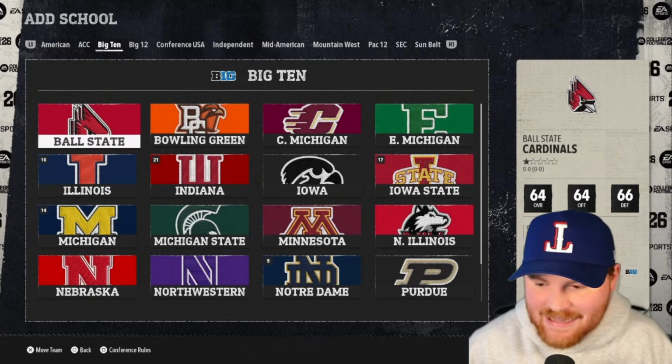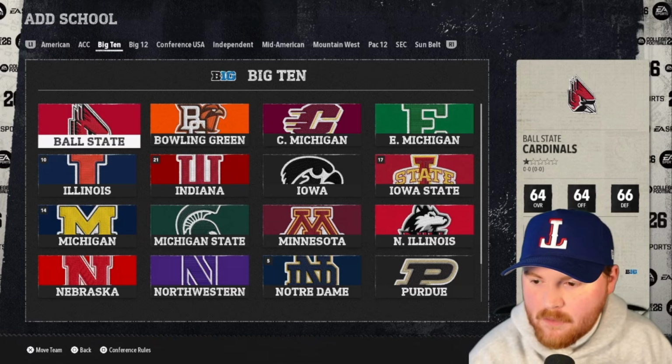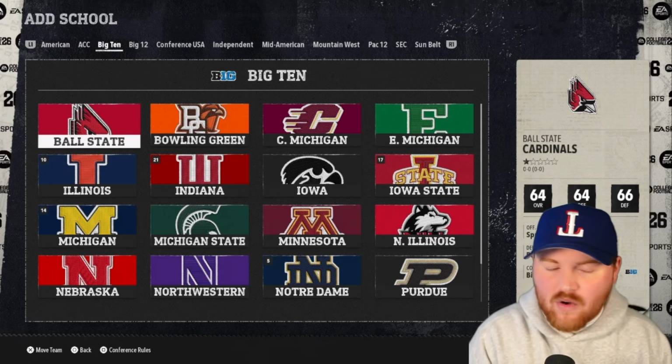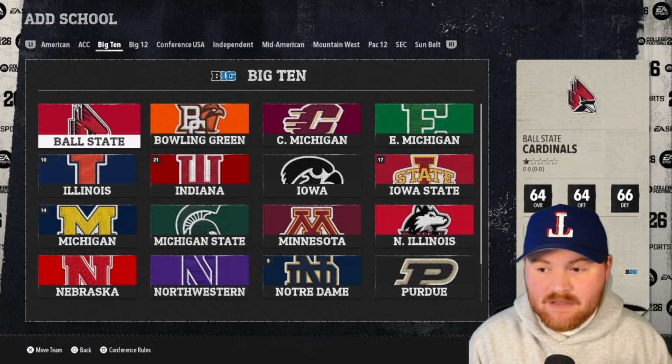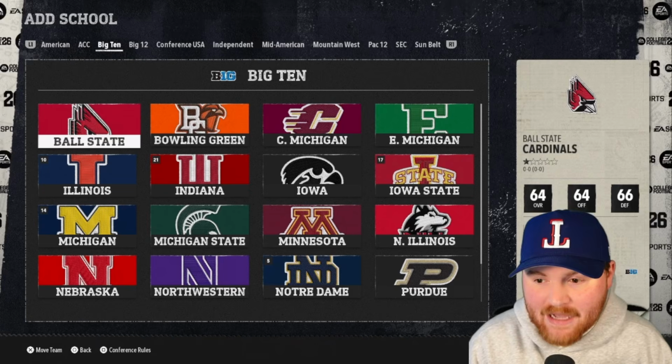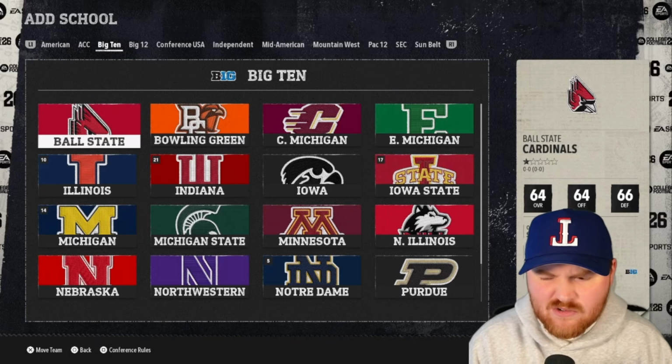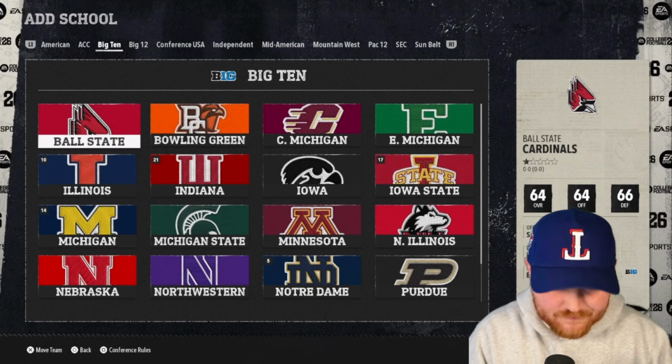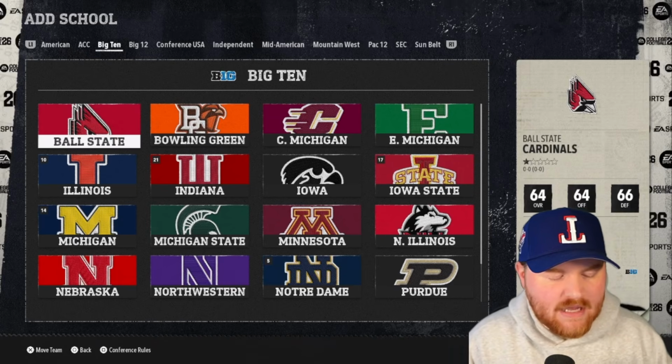The Big Ten. This is our traditional Upper Midwest and Great Lakes Conference. I had to move around this one a lot because there are so many schools that come into this, and ChatGPT did not include a lot of the MAC schools for whatever reason, even though it said it gave me 136. So we had to make some moves around.